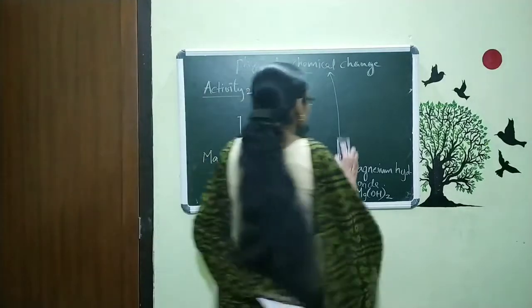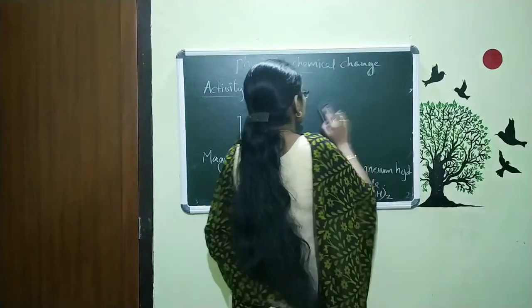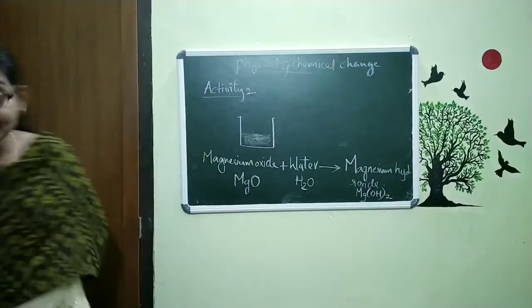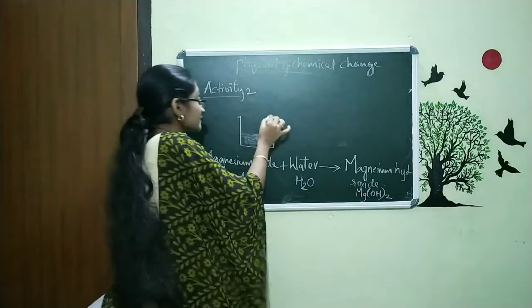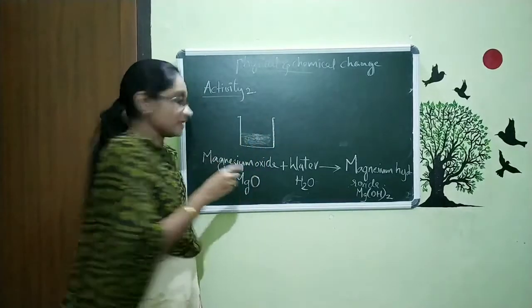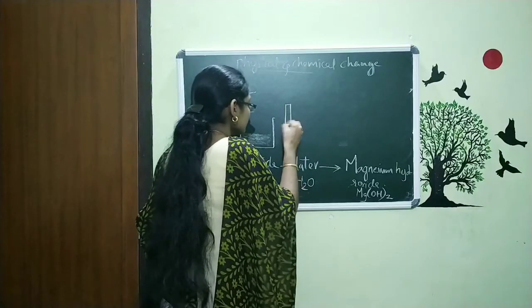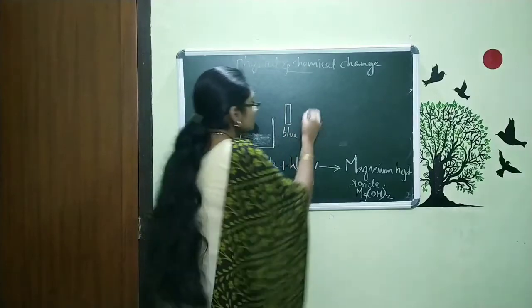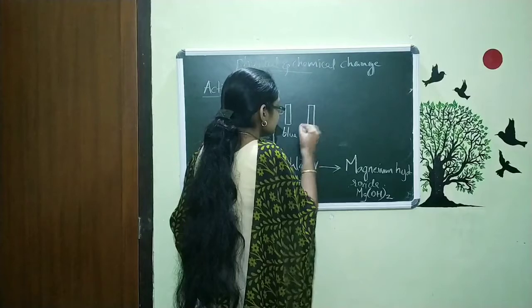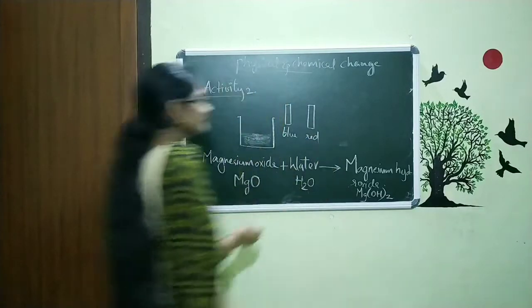Now we are going to do one thing. Check the behavior of the solution using litmus paper. I am just taking 2 strips, blue litmus paper and red litmus paper.